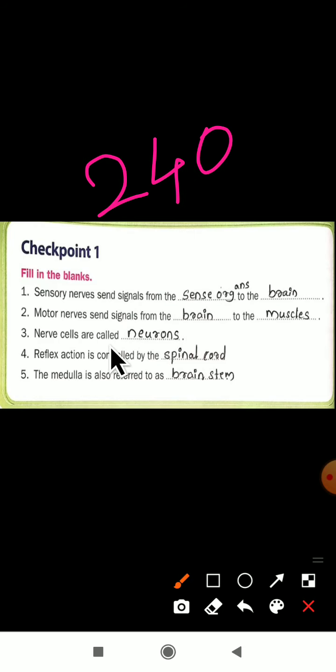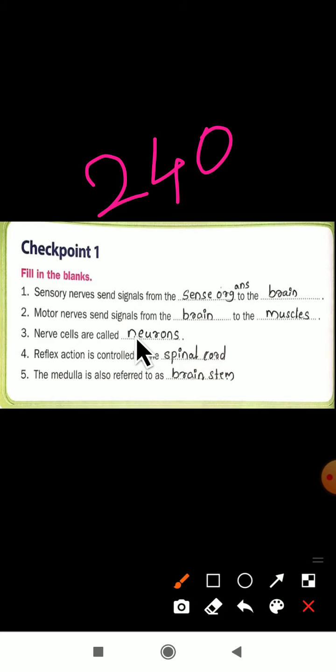Nerve cells are called neurons. Yes, when I was explaining the lesson, I told you nerves are made up of nerve cells. For them what are we calling? Neurons we are calling. Nerves are made up of nerve cells. Yes, in our body, nerves are made up of nerve cells. For those nerve cells we are calling neurons. Nerve cells are called neurons.